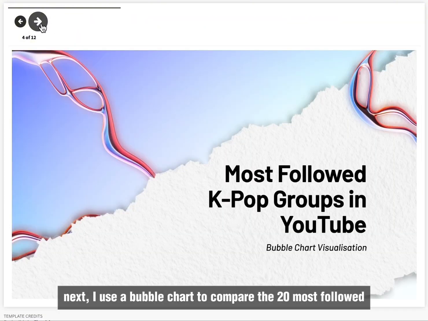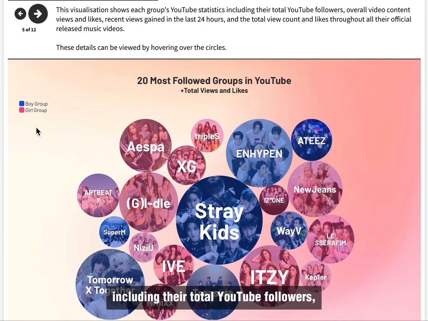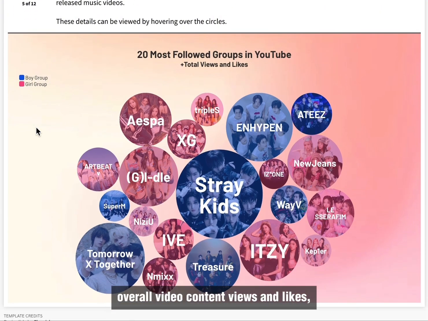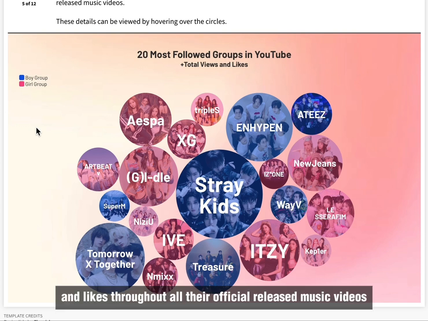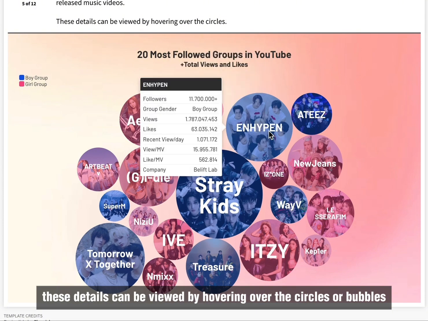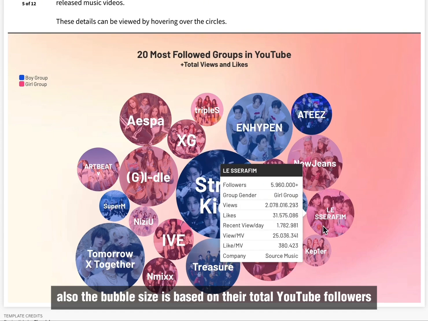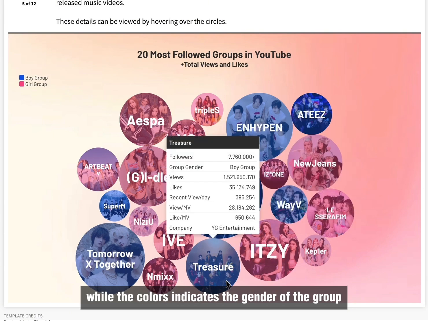Next, I use a bubble chart to compare the 20 most followed 4th generation groups on YouTube. This visualization shows each group's YouTube statistics, including their total YouTube followers, overall video content views and likes, recent views gained in the last 24 hours, and the total view counts and likes throughout all their official released music videos. These details can be viewed by hovering over the circles or bubbles. Also, the bubble size is based on their total YouTube followers, while the colors indicate the gender of the group.